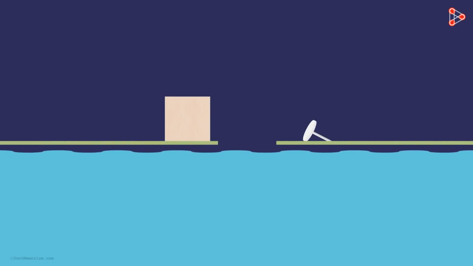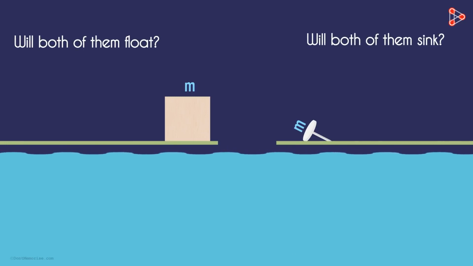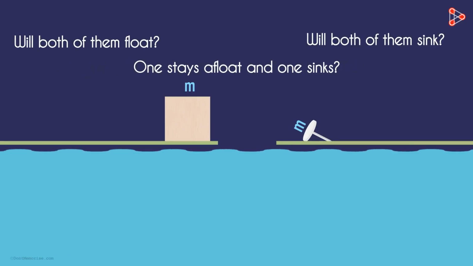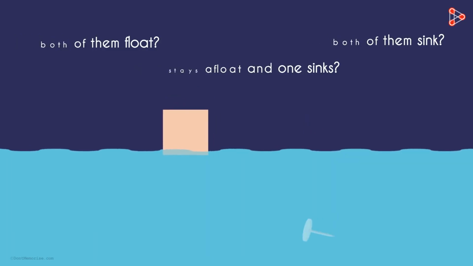Left off in the previous video. If we drop a piece of balsa wood and a metal pin of the same mass into the water, what will happen? Will both of them float, or will both of them sink? Or one stays afloat and one sinks? Just by intuition, we can say that the wooden block will float and the metal pin will sink. But if they're of the same mass, why does that happen?